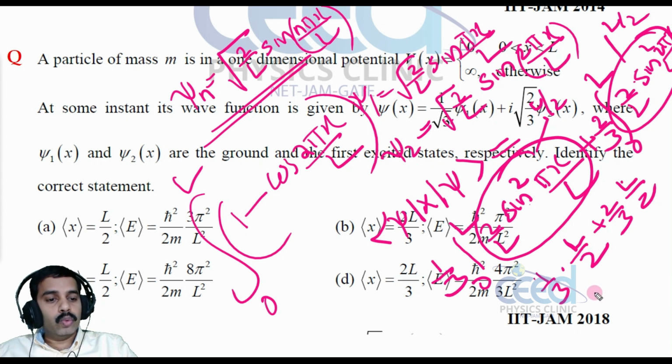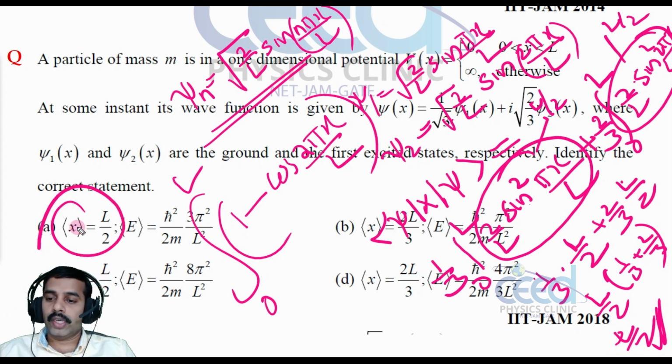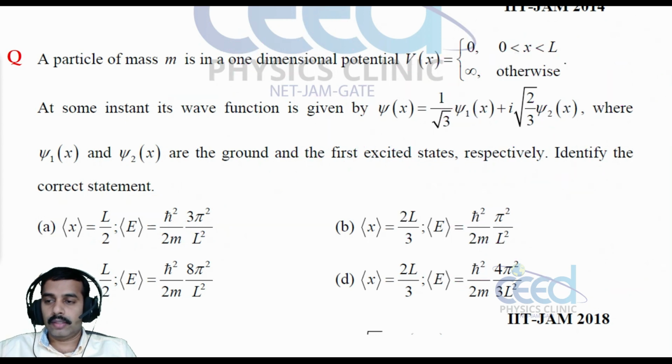So this will be equal to L by 2 into 1 by 3 plus 2 by 3, that is equal to 1. So the answer is L by 2. So the expectation of x you will get as L by 2, right? Okay, so option A is correct. But from the examination point of view, we have to solve only the expectation of energy. Once you know the energy part is correct, then you can directly tick it. No need to do this expectation of x. If the energy expectation value is the same in two options, then you have to solve the expectation of x also.